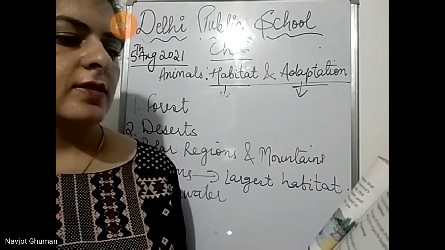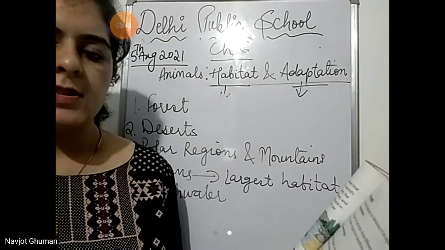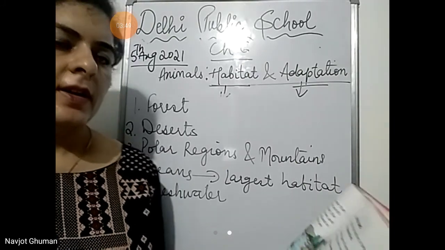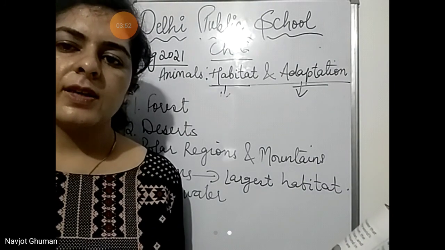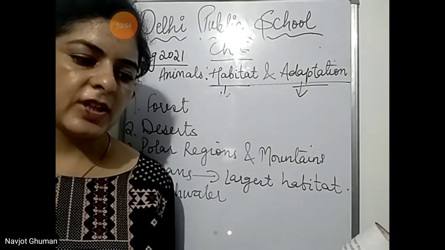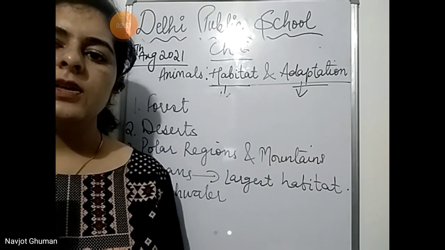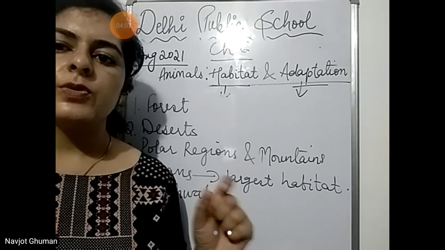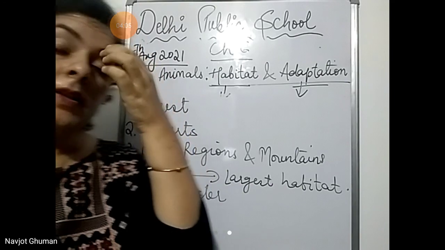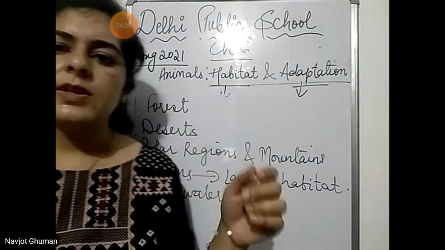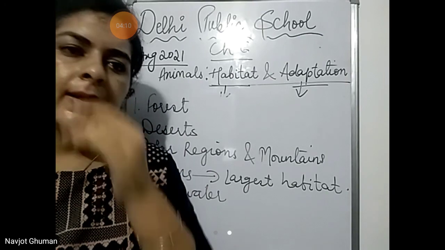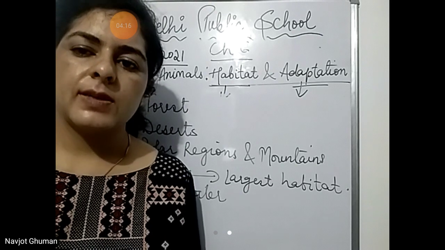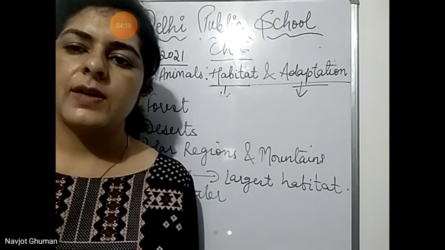Changes in the features or behavior of an organism that help it to survive in its habitat are called adaptations. किसी भी एनिमल के बिहेवियर में चेंज या उनके फीचर्स में चेंज हो ताकि वो उस स्पेसिफिक हैबिटेट में सरवाइव कर सकें, जी सकें, उसे बोलते हैं एडेप्टेशन. We know that camel can survive in desert area, but lion or tiger they cannot survive in desert area.